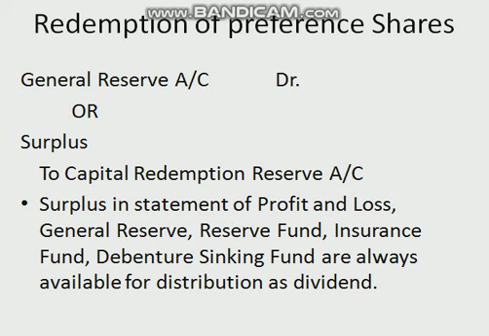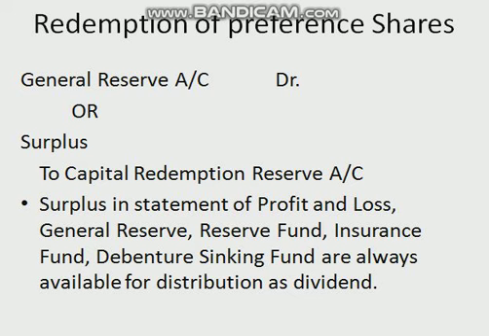The number of new shares to be issued will be, suppose the issue price is rupees 10 per share at par, 9 lakh divided by 10, so we will get 90,000. So, 90,000 equity shares will be issued at the rate of rupees 10 to redeem 9,000 preference shares of rupees 100 each.